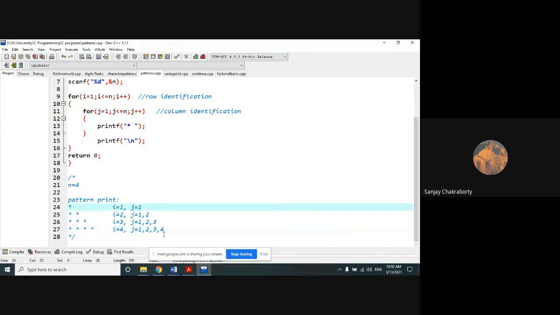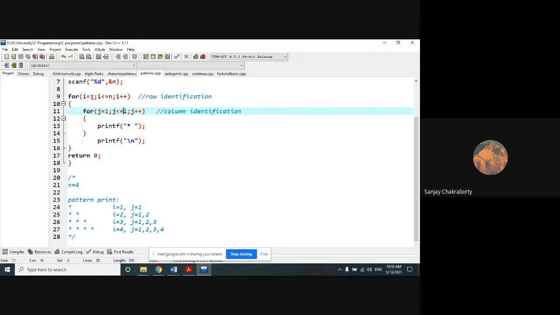See, this fashion and this fashion are the same, right? This structure and this structure are similar. So how can we make it so that when the value of I equals 1, the J loop will execute only one time, not n times? If I change the value of n in the J loop's condition by I, can it print in such a way? Let's make a dry run of it.